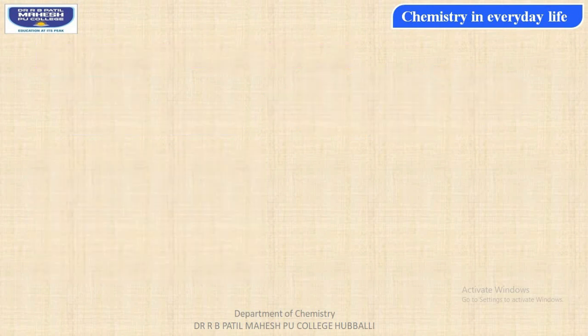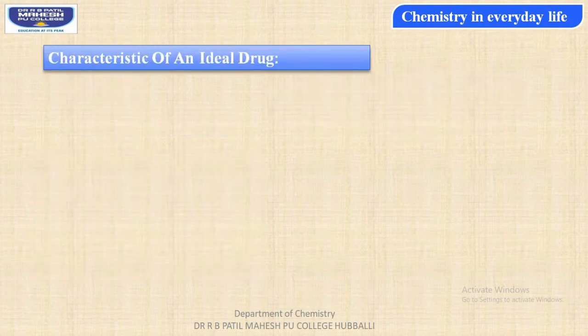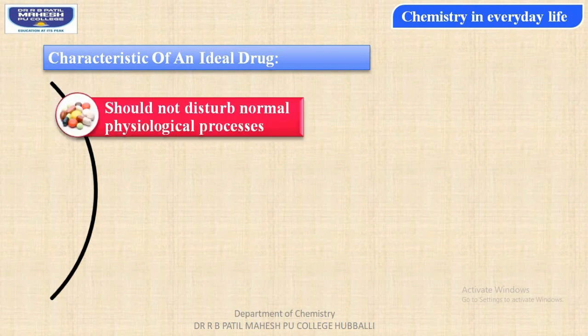Let's now understand the characteristics of an ideal drug. An ideal drug should not disturb normal physiological processes that are occurring in our body. For example, students, it can be the circulatory system, respiratory system or else excretory system. All these physiological processes must not get disturbed by the consumption of the drug.